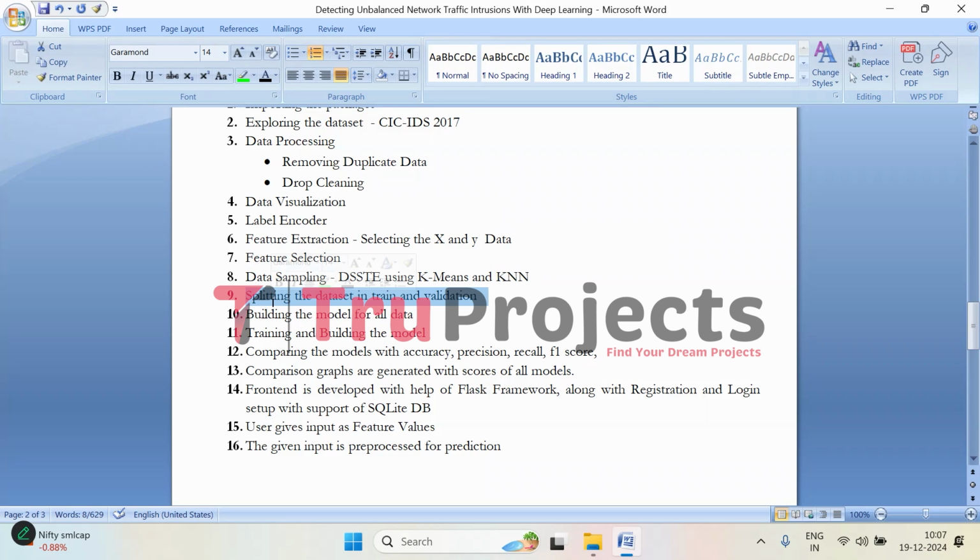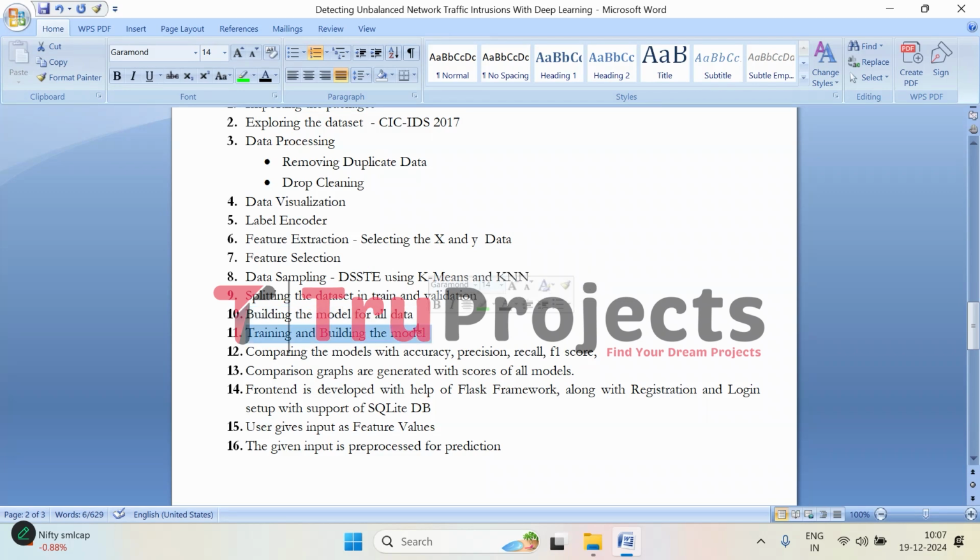Here we split the data into training and testing sets. The training set is used to train the model and the testing set is used to evaluate the model. That is, the validation set is used to evaluate the model. Then comes the building part. Here we develop and prepare the model using the selected features. And then the model is initiated in this step.